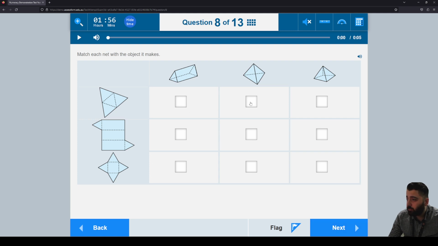This one is you have to click one in each row. So this net here belongs to this 3D shape here. When I click on this, the other ones gray out. That means I can't pick them anymore. So if I want to fix this answer, I have to untick this and then I can change my answer. So you need to choose one in each row.